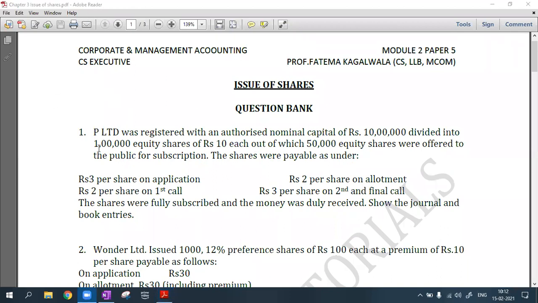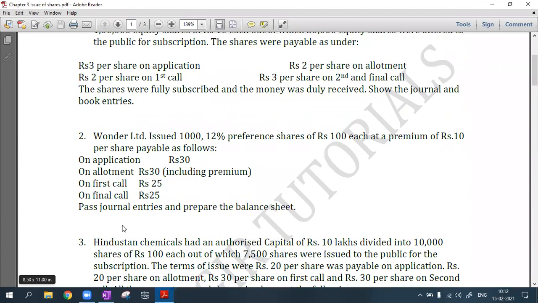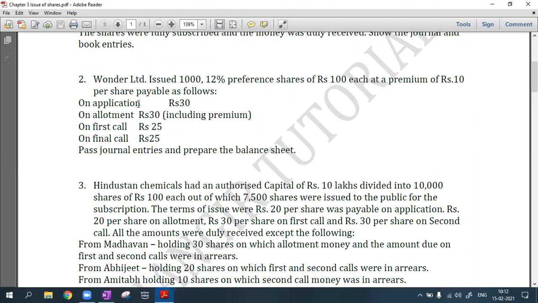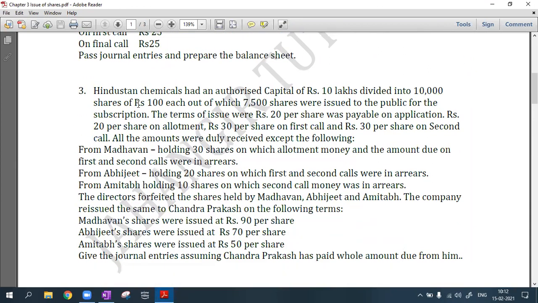I have already finished question number 1 and question number 2. I had given you question number 1 as homework, and question number 2 we had solved. The solved answers are also available with you. Now question number 3 is a little advanced question which will have calls in arrears and then the forfeiture of those shares.